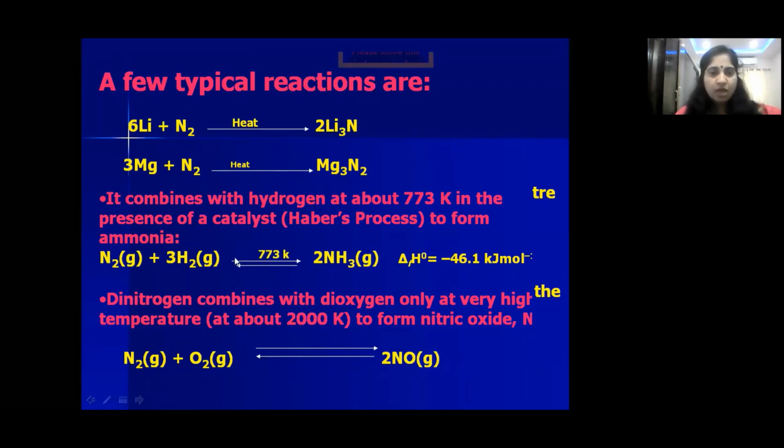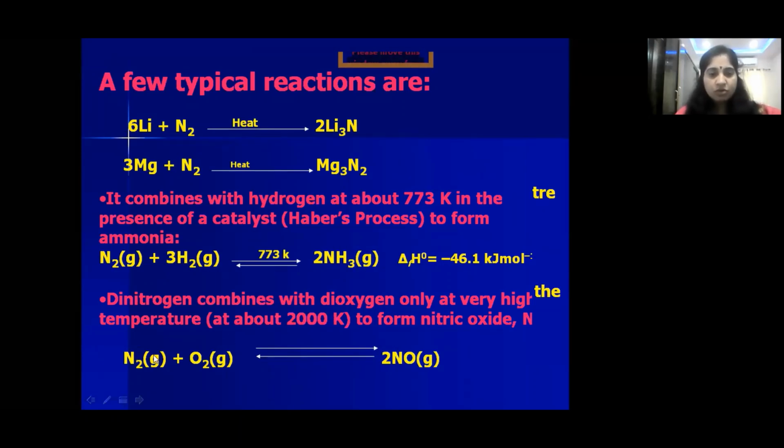Now with non-metals, nitrogen reacts with hydrogen to give ammonia. This is a very important process. When nitrogen combines with hydrogen at a high temperature, in the presence of a catalyst, it gives ammonia. In normal situations nitrogen will not react, so special optimum conditions are required to get a higher yield of ammonia, because ammonia is a very important industrial product.